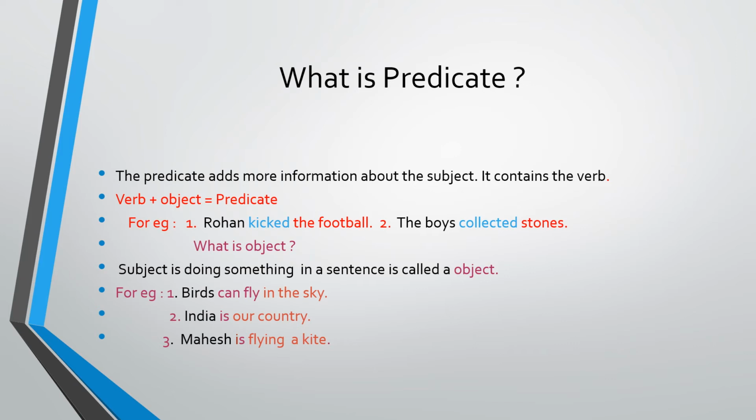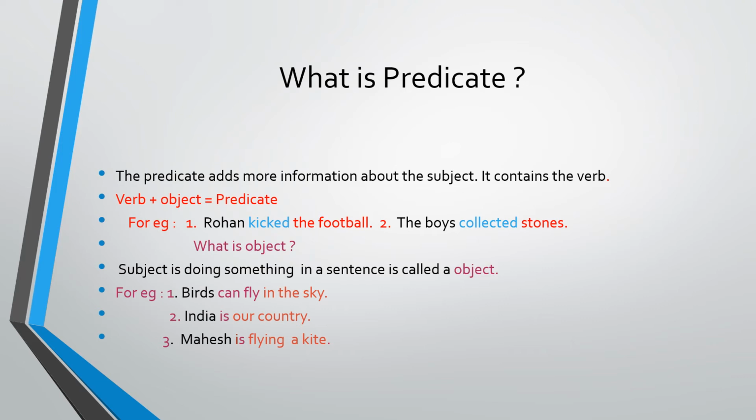Means in a sentence, first it is a noun or pronoun. After that, verb comes, helping verb and main verb. And after the verb, object comes. That verb plus object becomes a predicate.